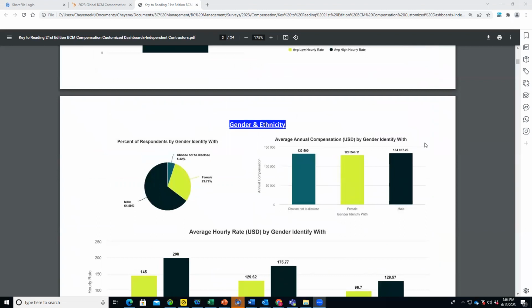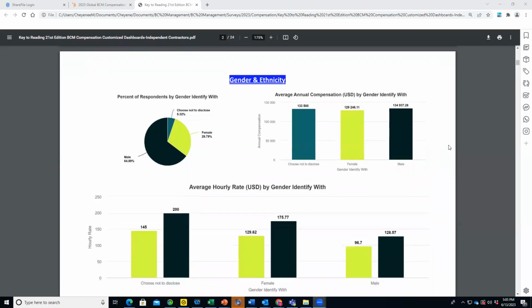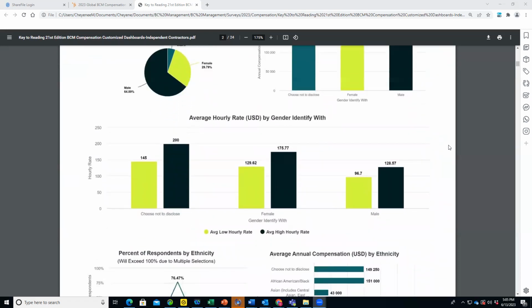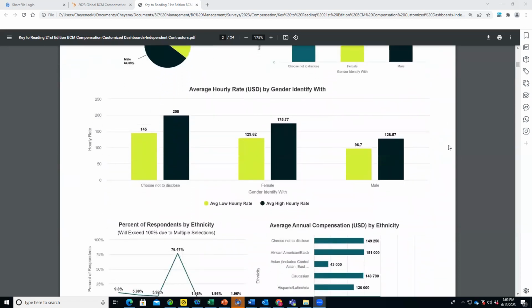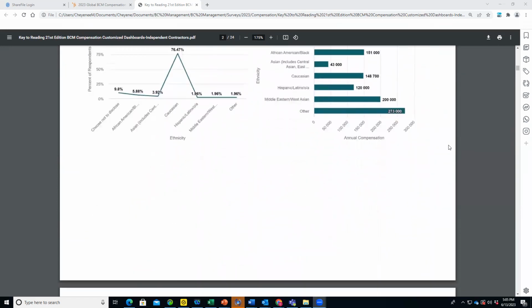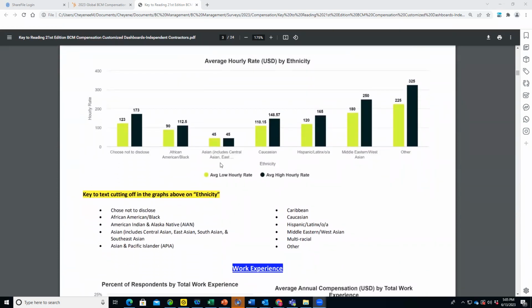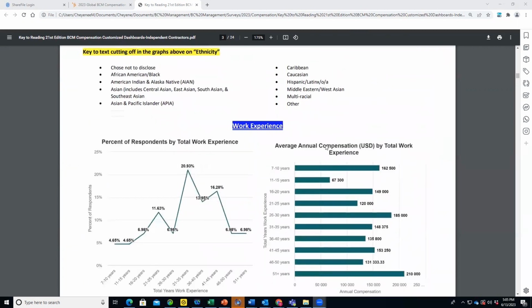Then we get into gender and ethnicity. So we do the percent of respondents, the average annual compensation, again, not base, it's what you're earning for the entire year as an independent self-employed consultant, and then broken out by low or high hourly rates. Then we get to ethnicity, same thing. And then you can see here, this is a great example. Some of the text is cutting off from this particular data chart. And here you can reference within the key what the complete text would be saying that's taken directly from the study.